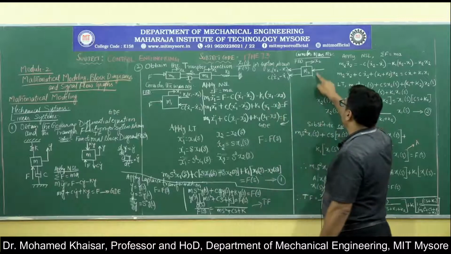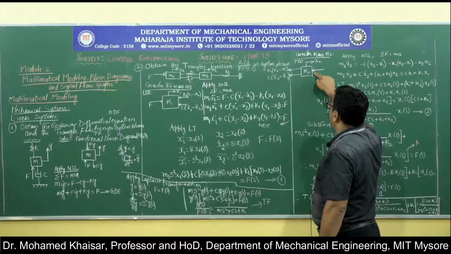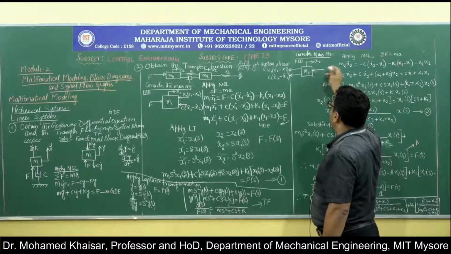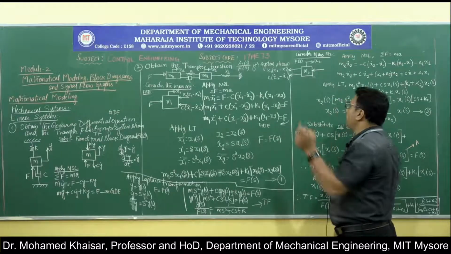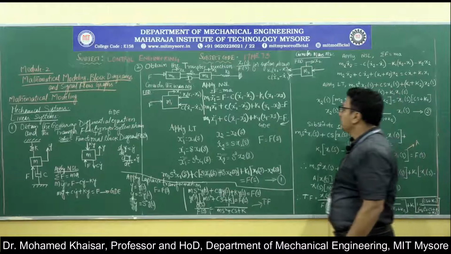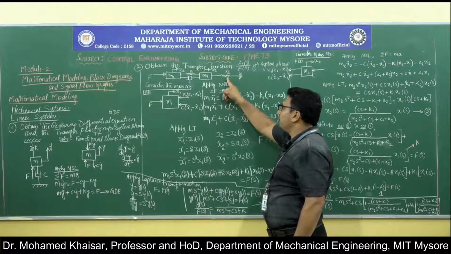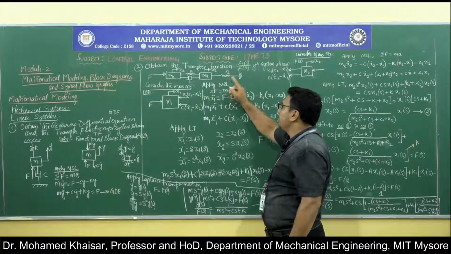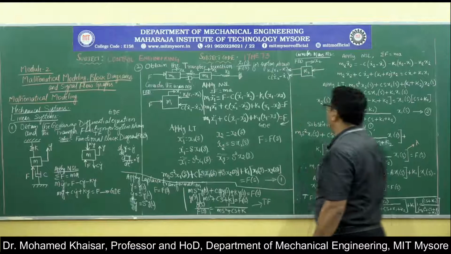That is why it is written in the opposite direction over here. As you can see here, this force as well as this force are written in a direction opposite to that of the displacement x2. Therefore the force offered by this spring of stiffness K2 will be equal to K2 into x2, but in the opposite direction to the displacement.